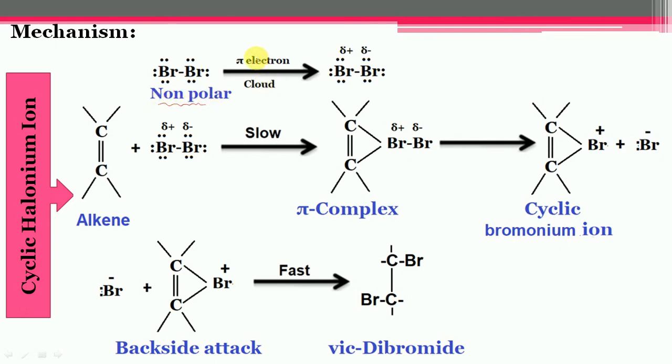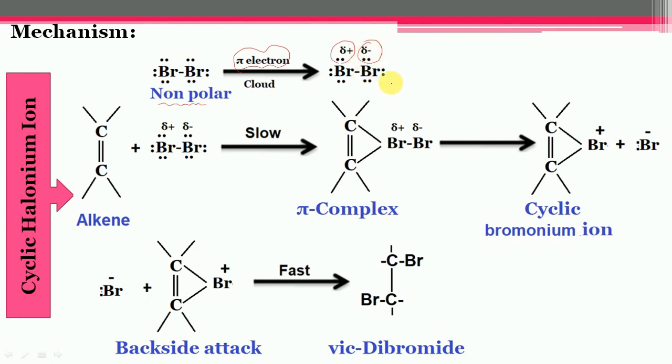When an alkene molecule approaches the bromine molecule, it will start repelling the electron cloud of the bromine. Due to repulsion, polarization of the bromine molecule will occur, and one end acquires a positive charge while the other end acquires a negative charge.